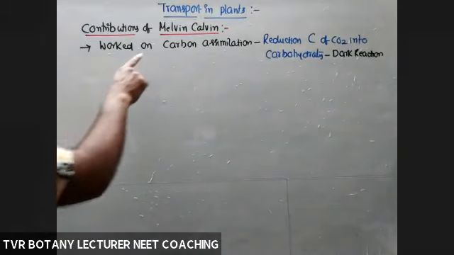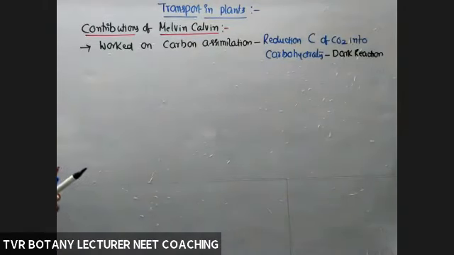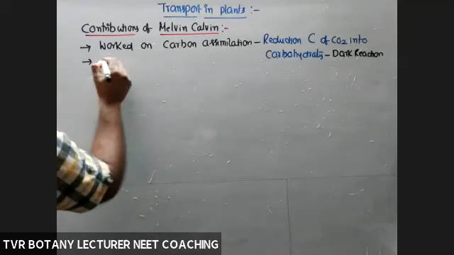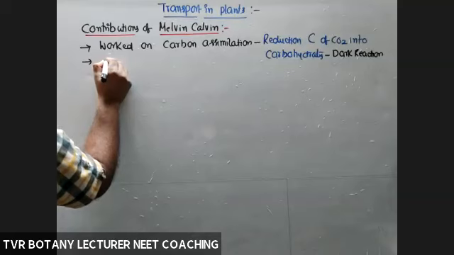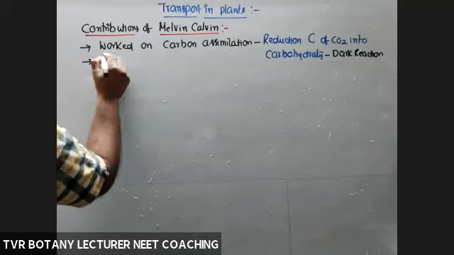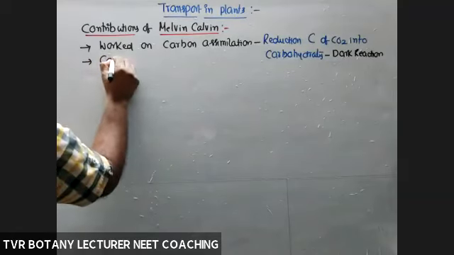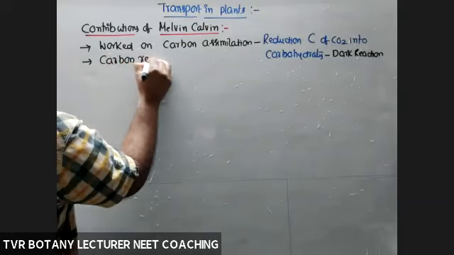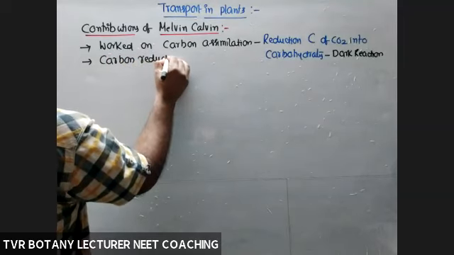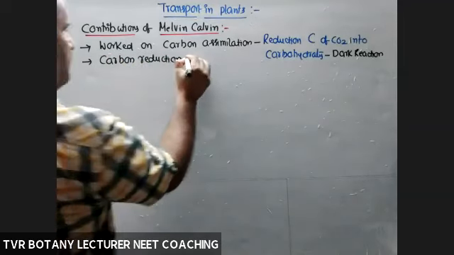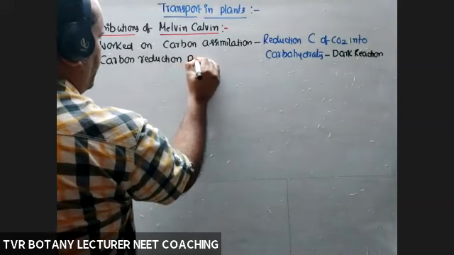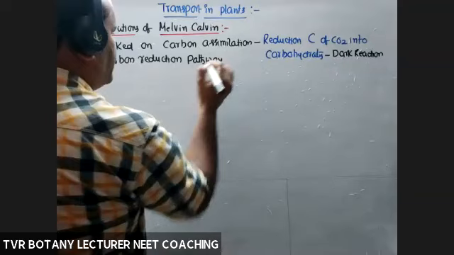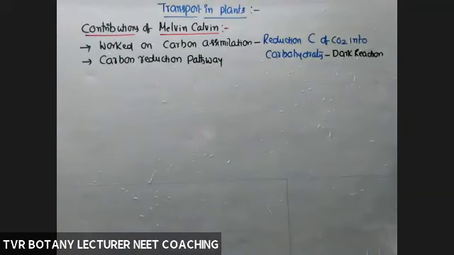By studying carbon assimilation, they prepared a flow chart, that is the C3 cycle, a carbon reduction pathway. They traced out the carbon assimilation metabolic pathway. If you go back to the living state, it was given there.